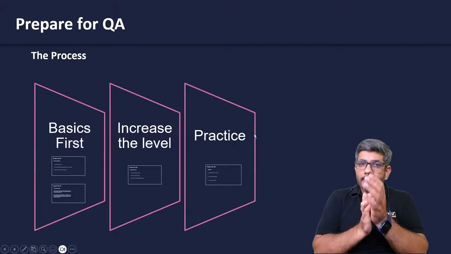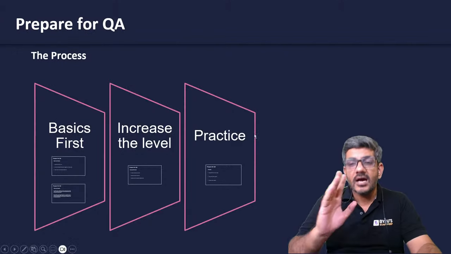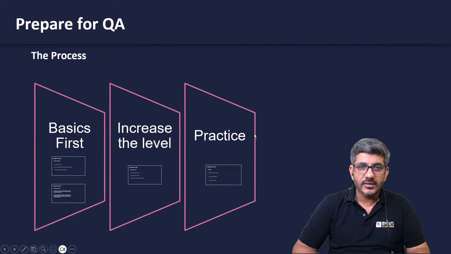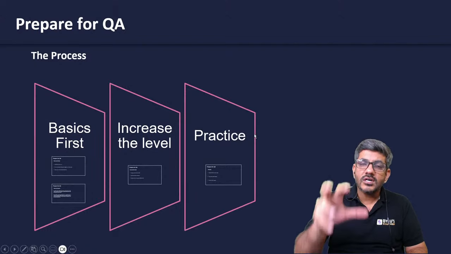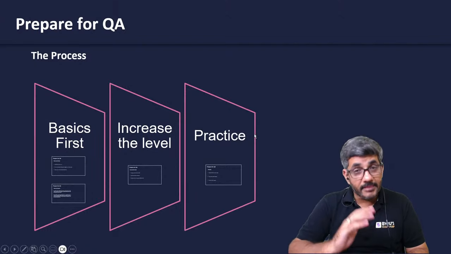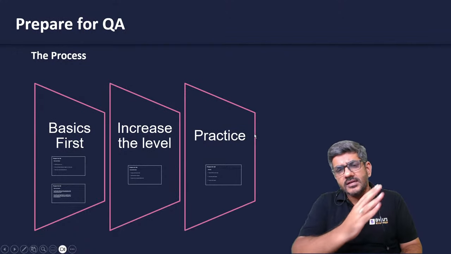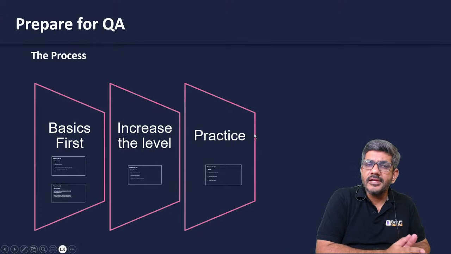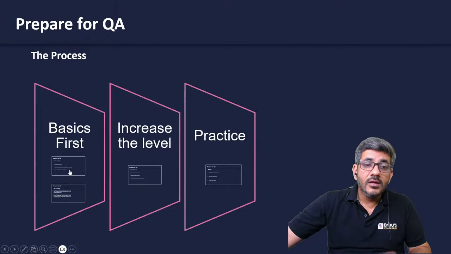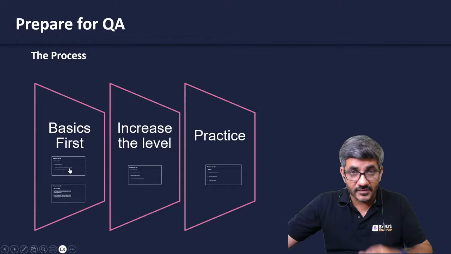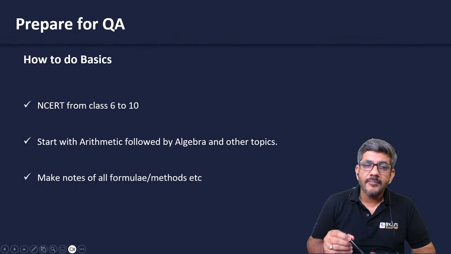Now, what is the process after that? Okay, once I have known about all these things, अब मुझे करना क्या है? What process am I going to adopt? According to me, the process is first, just focus upon basics, then increase the level a little bit, and finally practice a lot. पहले do the basics, then increase the level, and then practice a lot. Now, how do I do the basics first? When I talk about basics, तो सबसे पहले आपको क्या करना है?